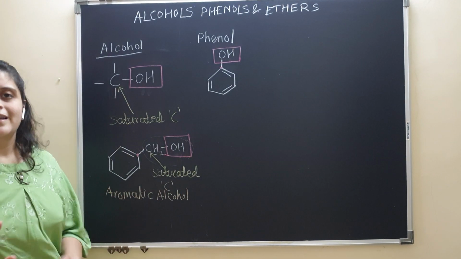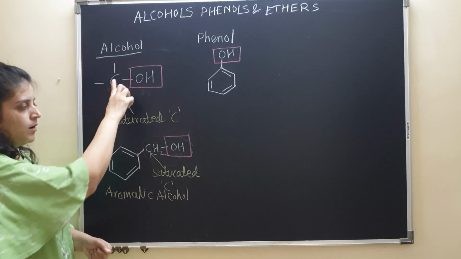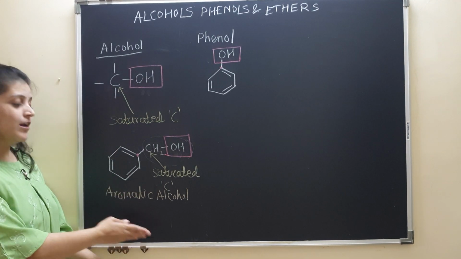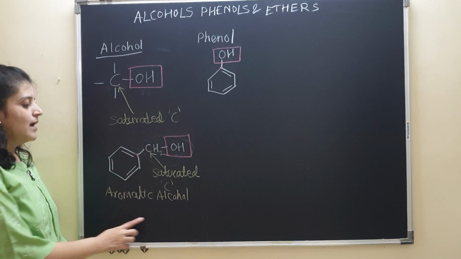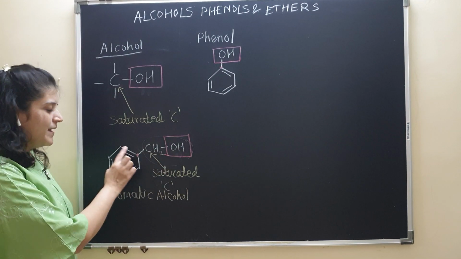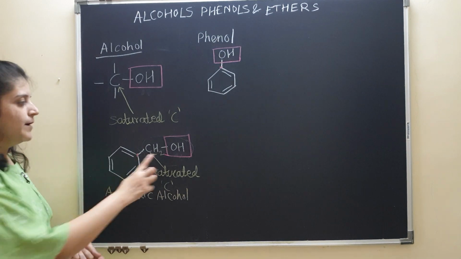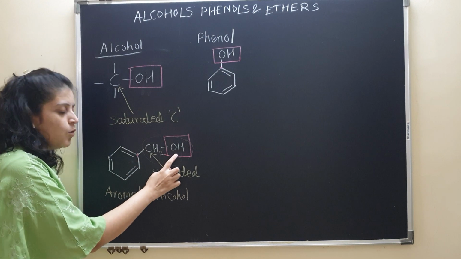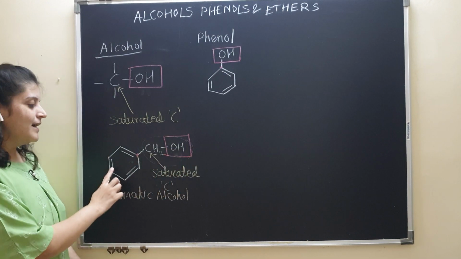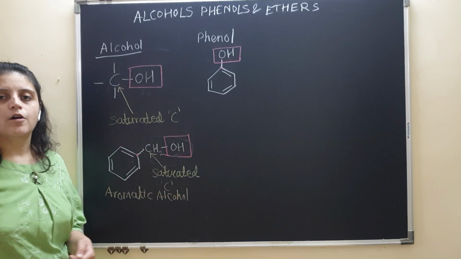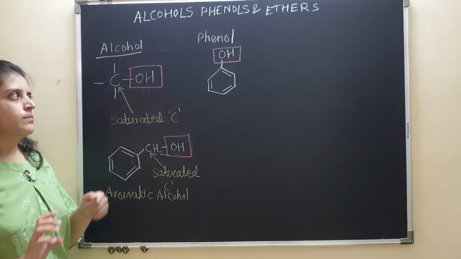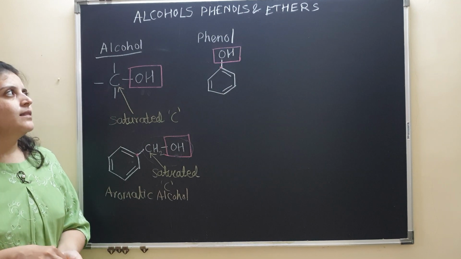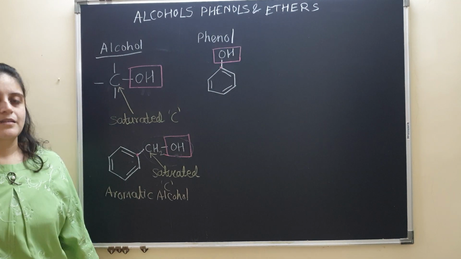So try to understand the difference from the regular alcohol. Both of them are alcohols, but this is a special category of alcohol that we call aromatic alcohol, where the benzene ring, the aromatic compound, is there, but the OH group is not directly attached to the benzene ring. The OH group is present in the side chain of the aromatic compound. And in the case of phenol, OH is directly attached to the carbon. Now let us go to the third part, that is ethers.